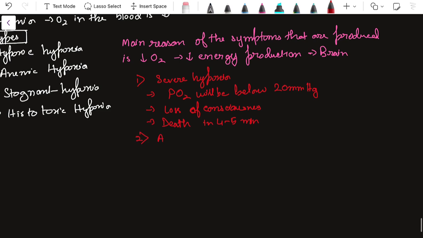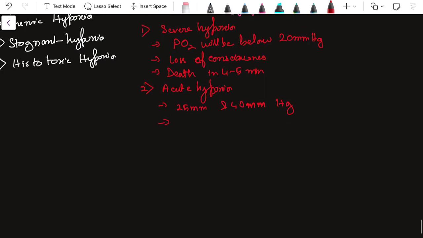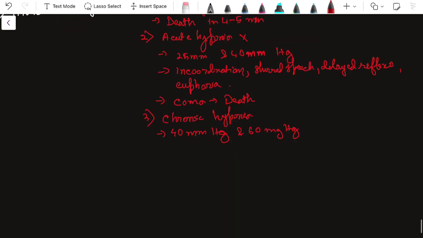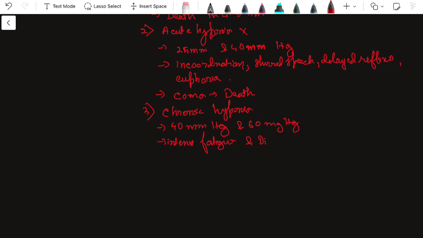Second case is called acute hypoxia. Here the PO2 will be between 25 and 40 millimeter Hg. The person will behave as if he has consumed alcohol. He will show incoordination, slurred speech, delayed reflexes, euphoria, and subsequently, if this is not treated, coma and then death can also occur. So this can be life-threatening if not treated. Third type is chronic hypoxia. This is the mainly presented case because in the other two cases the person doesn't survive. Here the PO2 will be between 40 and 60 millimeter Hg. Here there will be intense fatigue and difficulty in breathing.